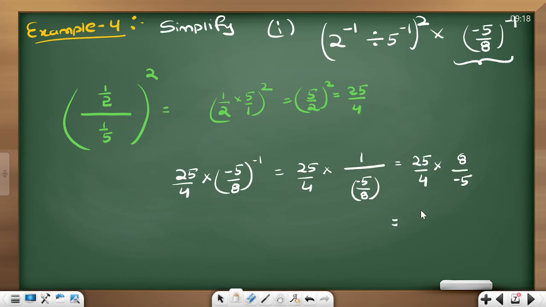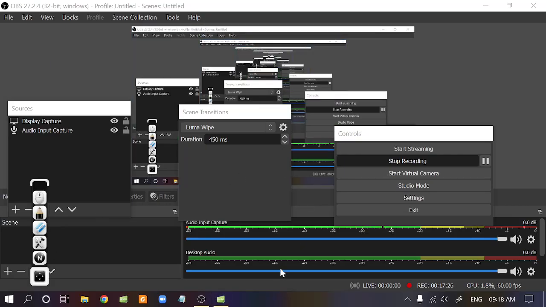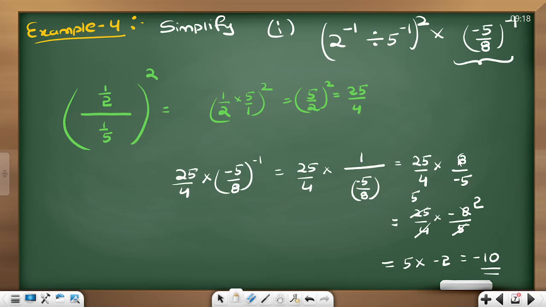You should not put minus to the denominator, you should put it to the numerator. So minus 8 by 5. 5 cancels 25 5 times, 4 cancels 2 times. So your answer is 5 into minus 2, that is minus 10. This is the answer for the first question. Is that clear?